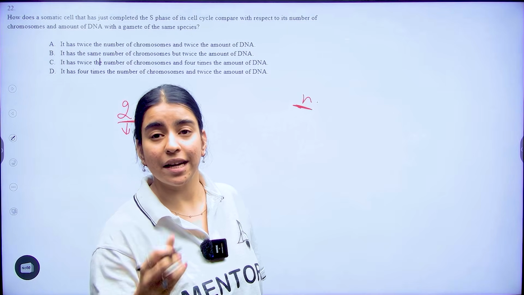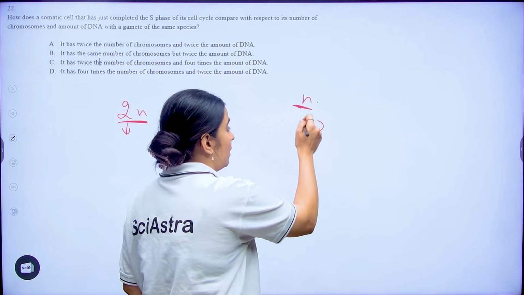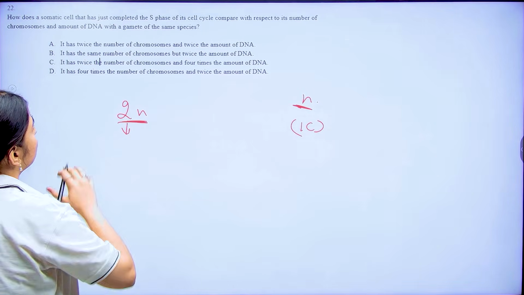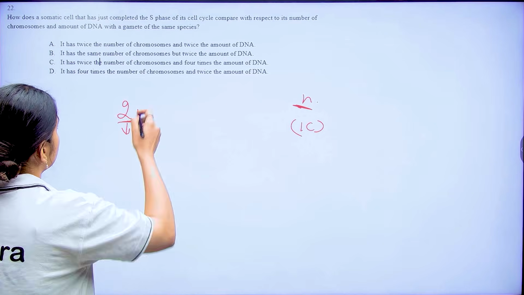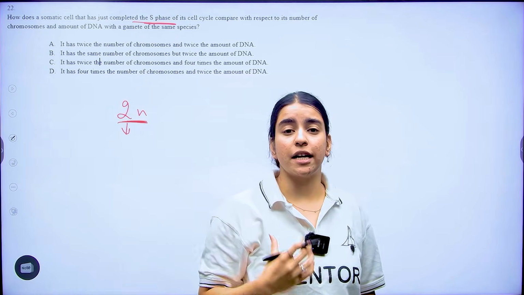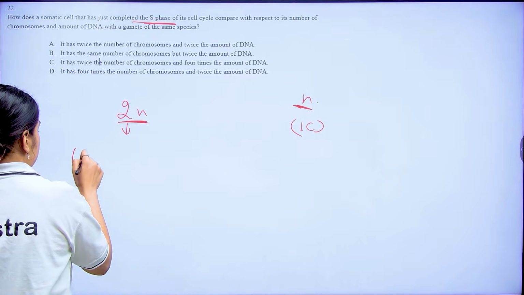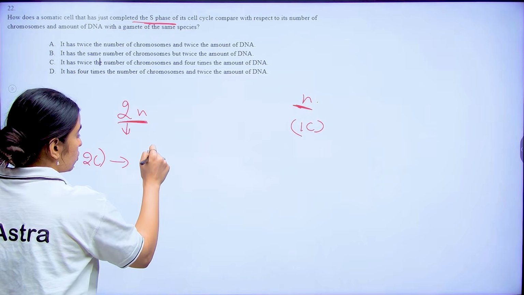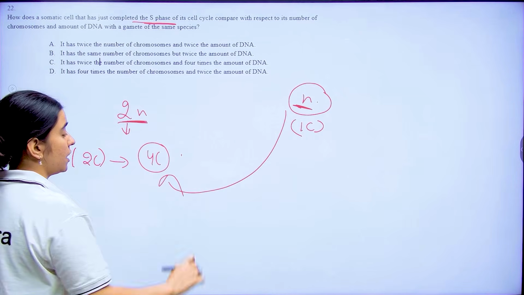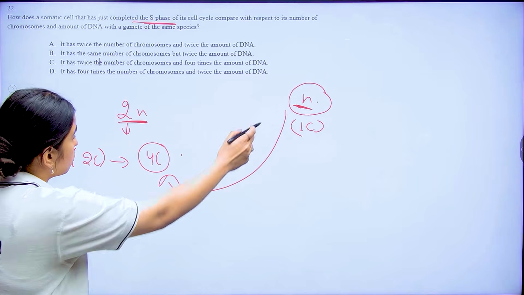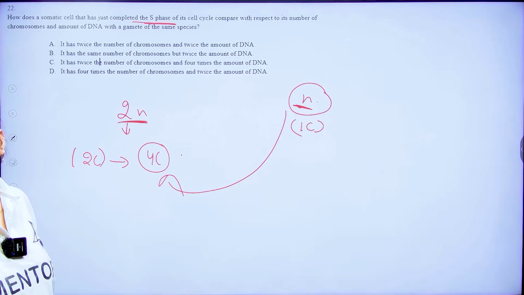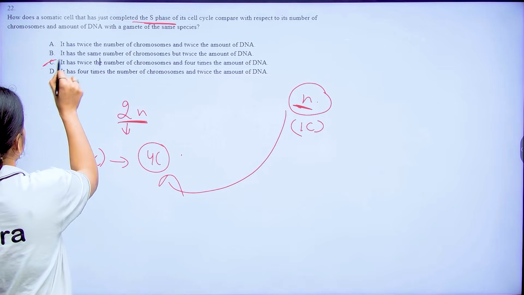Now DNA content in your gamete is going to be 1C. But if I look at my somatic cell, which has just completed the S phase, in S phase your DNA content doubles. So if initially in your somatic cell you had 2C content, now the content is going to be 4C. So in comparison to your gamete cells, the DNA content is going to be 4 times. The chromosome number is going to be twice, of course, but my DNA content is going to be 4 times. So here my option C is correct.